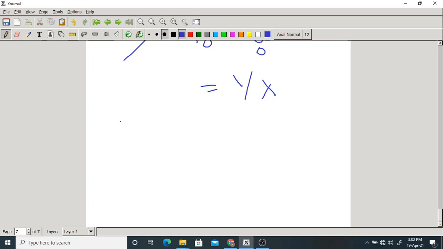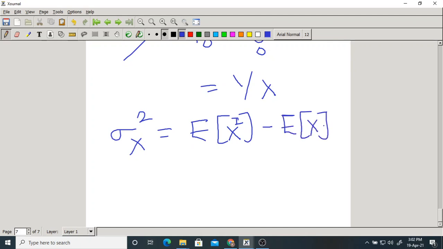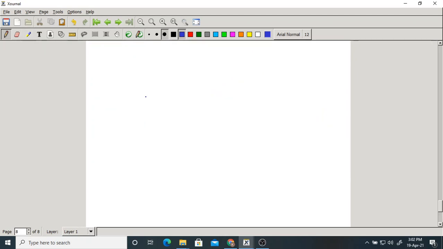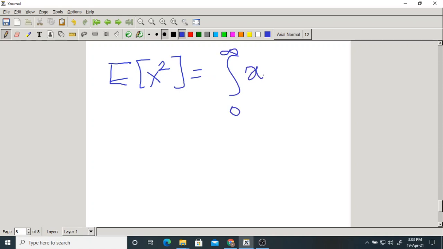What about the variance? To find the variance, just now I told you, you must know expectation of x square minus expectation of x whole square. This is also just now calculated. So you just calculate the second moment. Expectation of x square would be integration 0 to infinity of x square into lambda into e power minus lambda x dx.